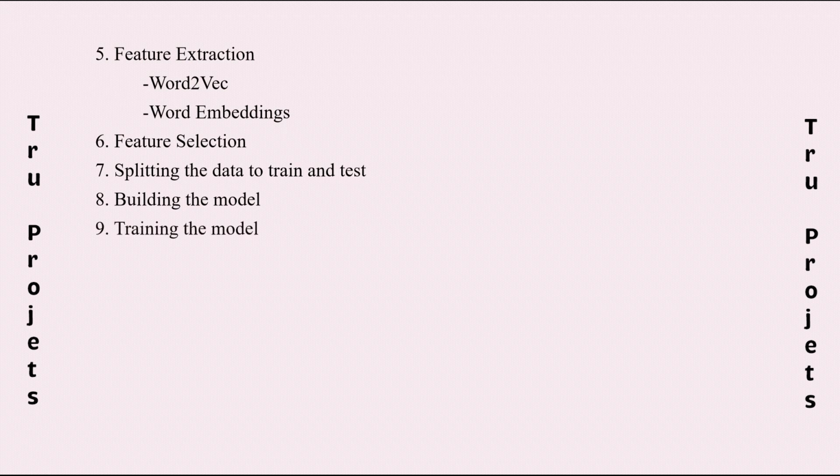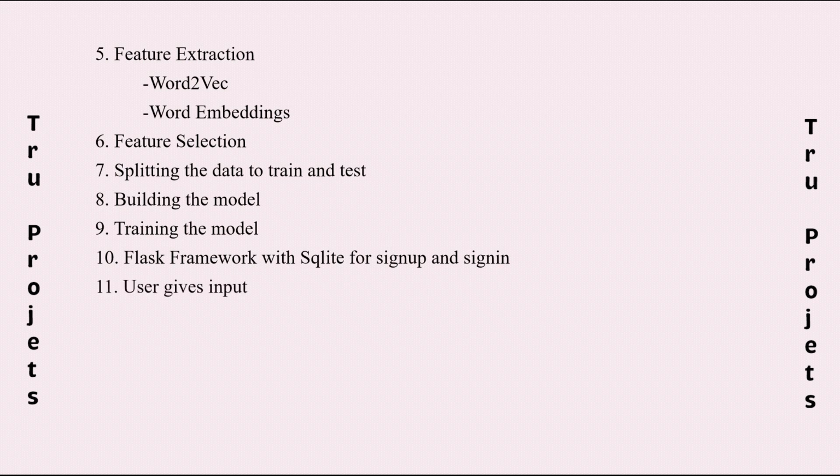Training the model. This involves feeding the prepared data into the model to learn patterns and relationships between the input features and sentiment labels. The model's parameters are adjusted iteratively to minimize the prediction error. Flask framework with SQLite for sign-up and sign-in. Implementing a web framework like Flask along with SQLite database for user authentication, allowing users to sign up and sign in to the application. User gives input. Users provide input text for sentiment analysis through the application's interface.